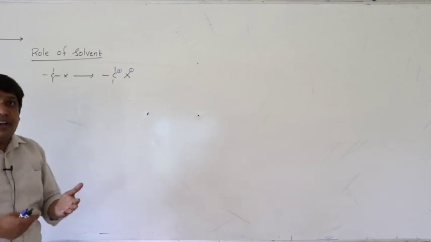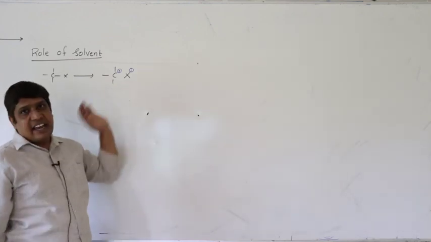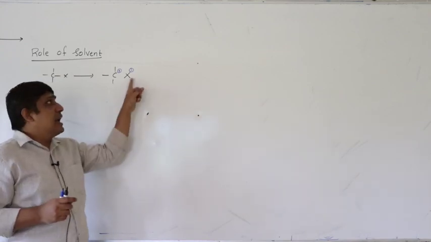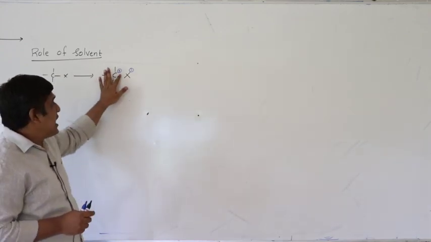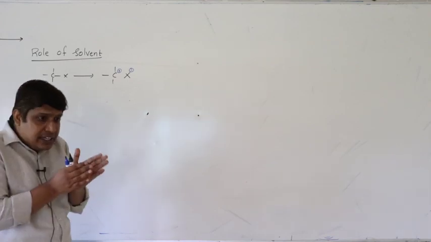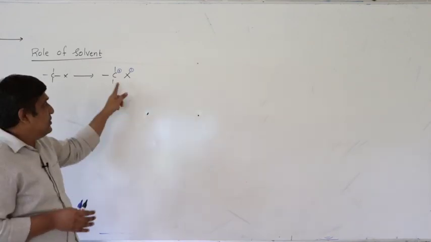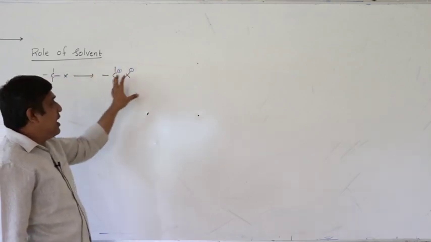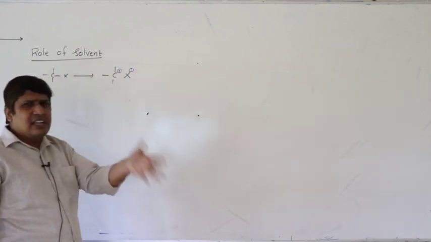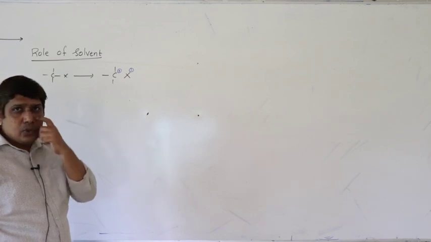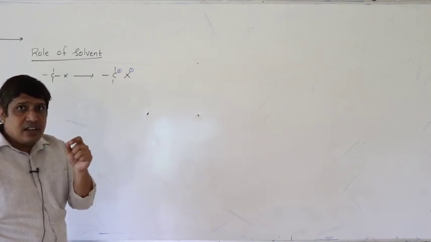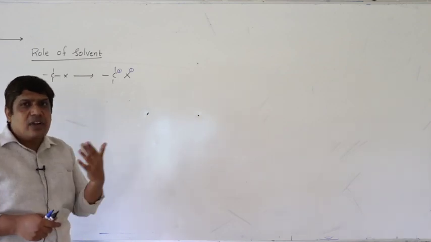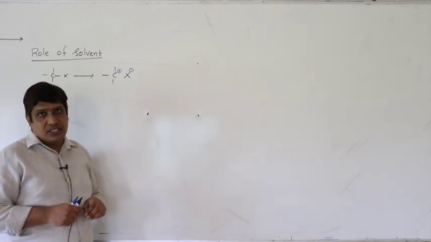You require a solvent which encourages ionization, which separates the carbocation and the halide ion. You have to decrease the electrostatic force of attraction between them. How can you separate them? You cannot take the carbocation with your left hand and the anion with your right hand, because they are invisible. The solvent has to do it. The solvent which has greater ionizing power, which encourages ionization, is known as an ionizing solvent.